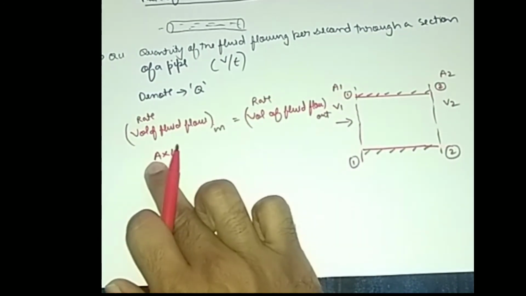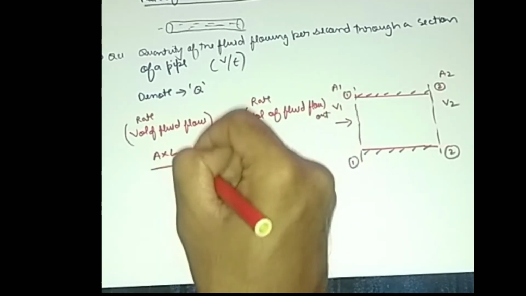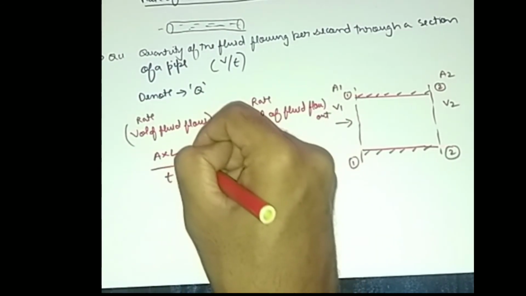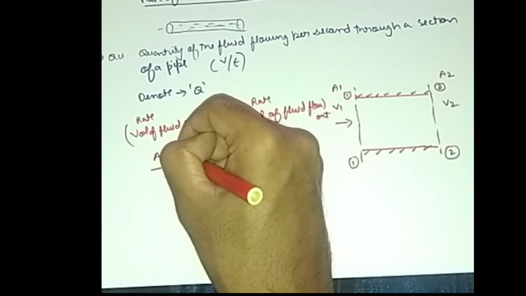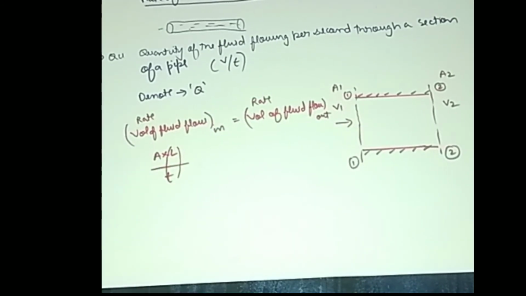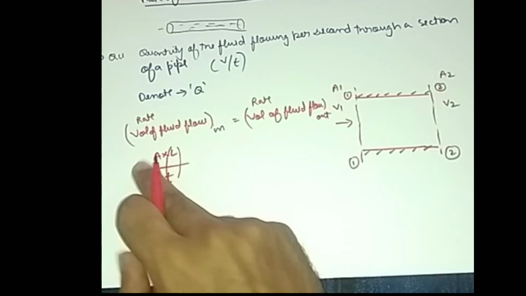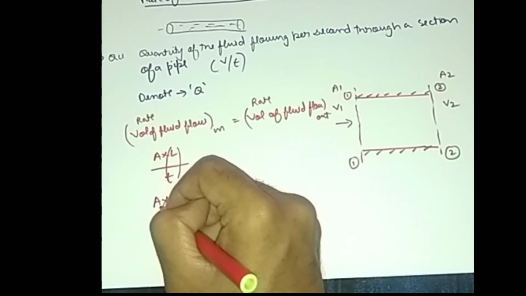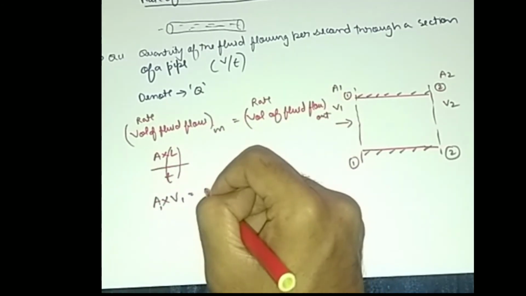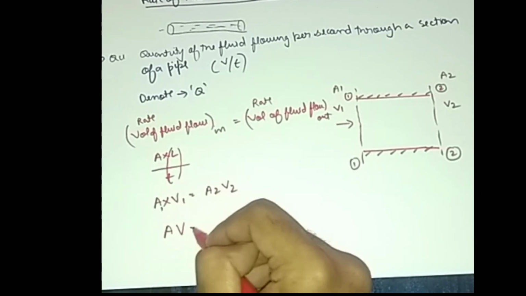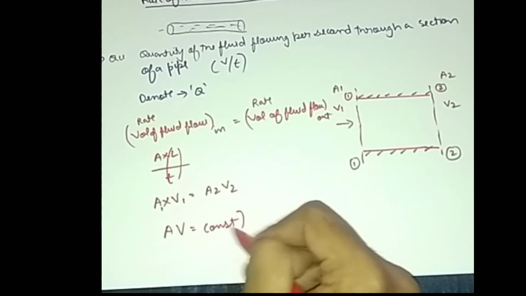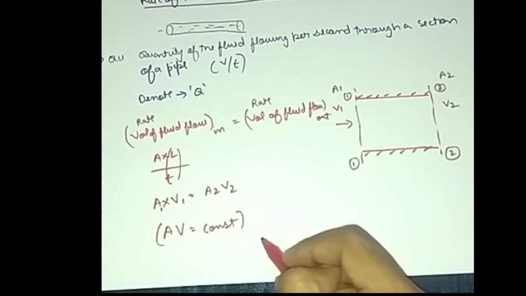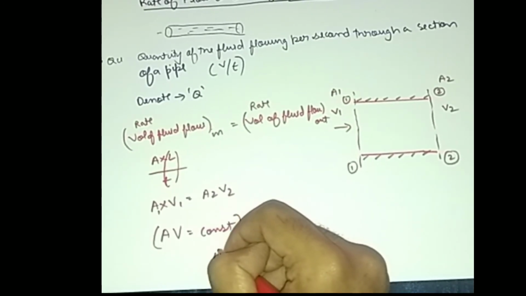Volume means area into length, and the rate is by time. So here we have length by time. What is length by time? Speed is equal to distance by time, so L by T is the velocity. So A1 V1 at section 1 will be equal to A2 V2 at section 2. So AV will be constant. This is nothing but the continuity equation.